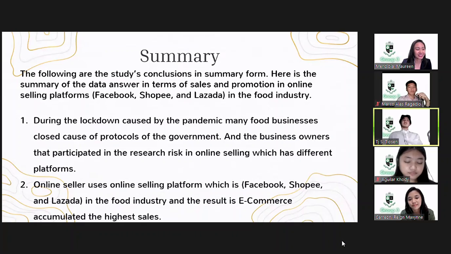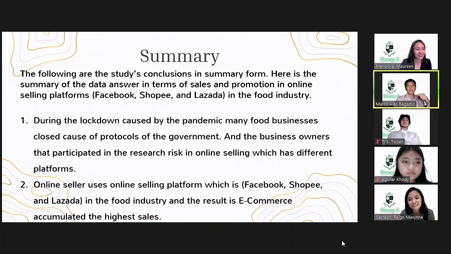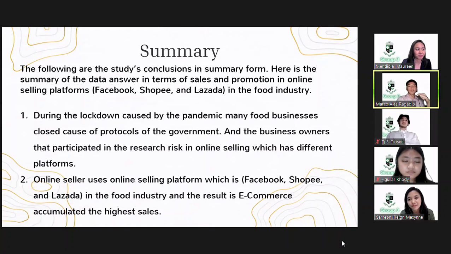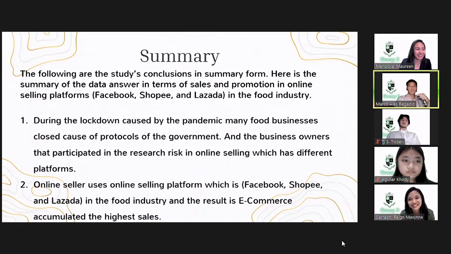Here is the summary of the data answer in terms of sales and promotion and online selling platforms, Facebook, Shopee, and Lazada in the food industry. During the lockdown caused by the pandemic, many food businesses closed because of the protocols of the government, and the business owners that participated in the research took the risk in online selling, which has different platforms.